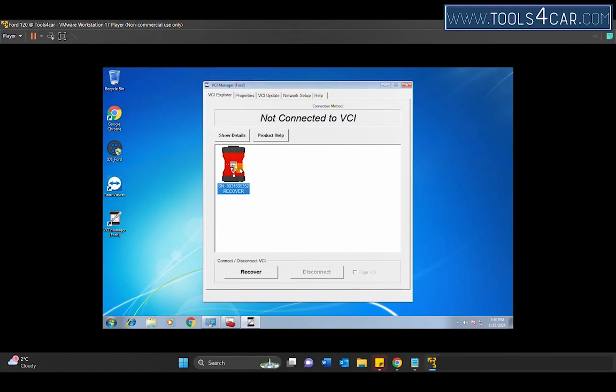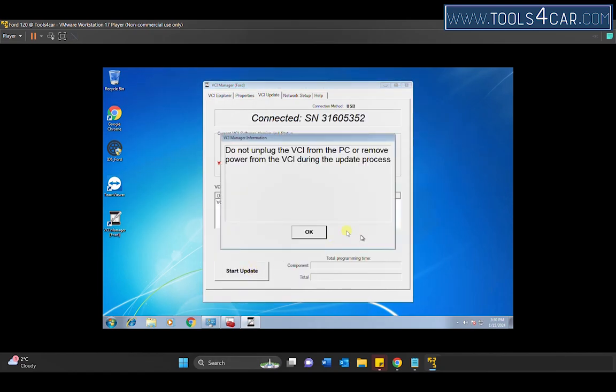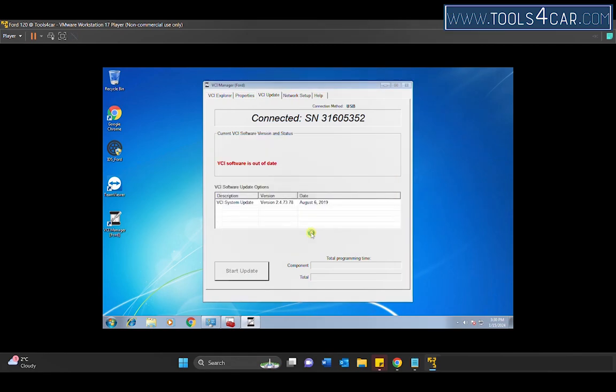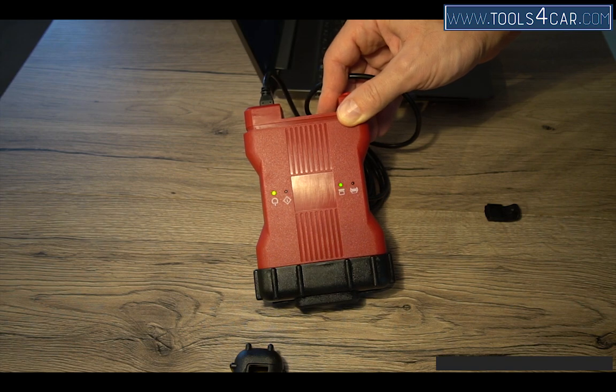Click on the red device symbol and recover. Start update and OK. You will see a blinking LED on the device next to the computer symbol.